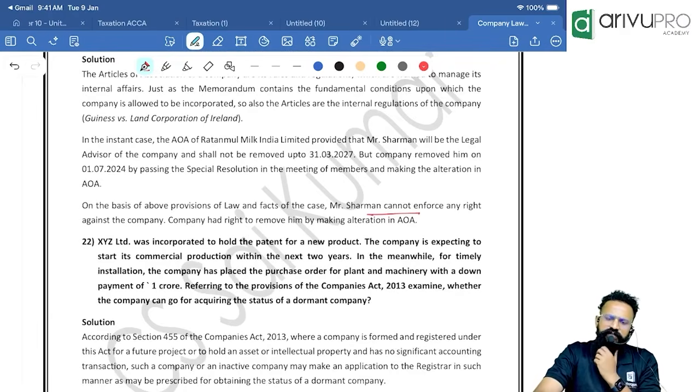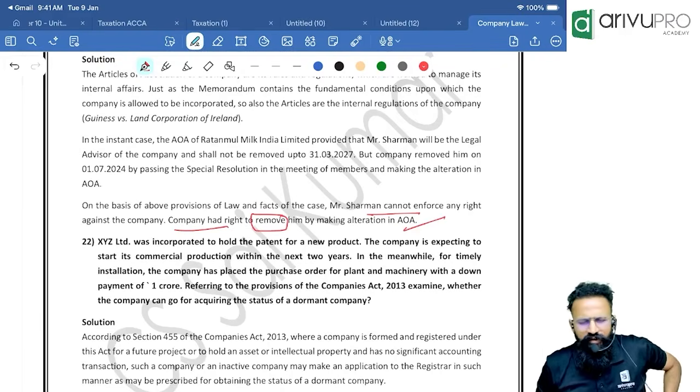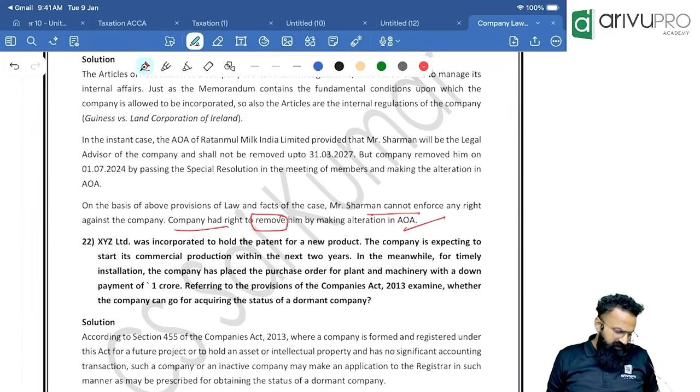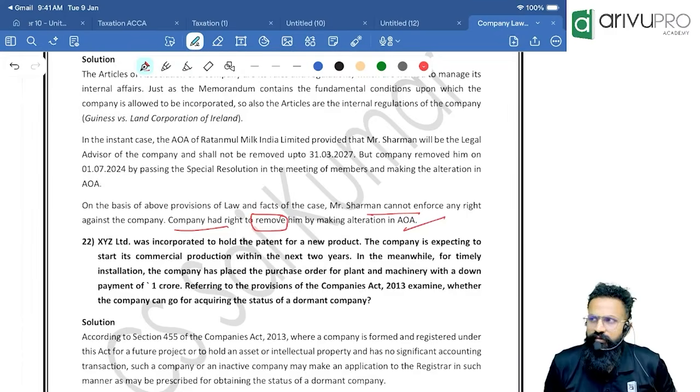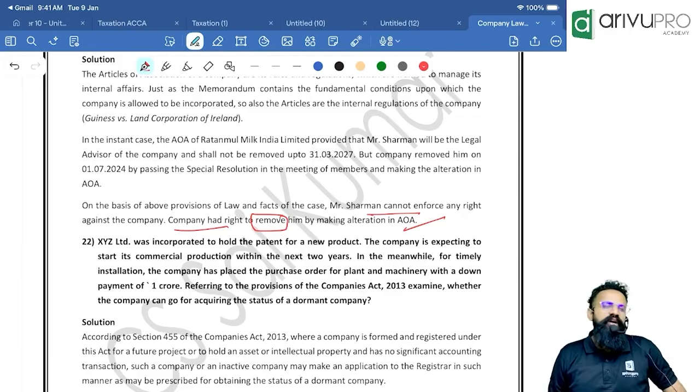In the given case, they have given that Mr. Sharman cannot enforce any right against a company and the company had the right to remove him by making alteration in AOA. That is what they have given. So in our institute guideline answer, they have said that yes, the company has a right to remove Sharman. But according to me, the reasoning given is wrong.